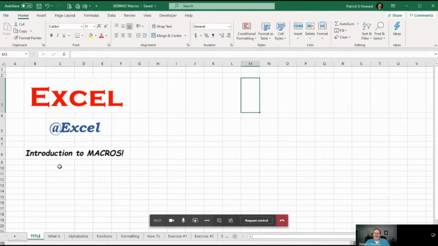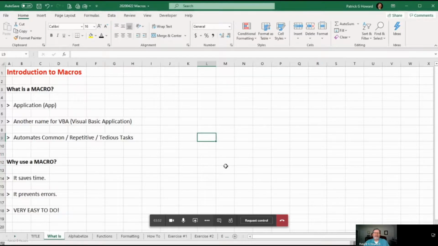I don't want to scare anybody. I mean, macros, you hear people talking about macros all the time, and it sounds like it's a big deal. It's a really powerful tool, but it's very simple to do. I think the reason a lot of people don't like to use macros is because they think it's a really hard thing to do. I got to tell you, if you've been using Excel for any length of time, you already use macros and you just don't know it. Let me show you what I mean.